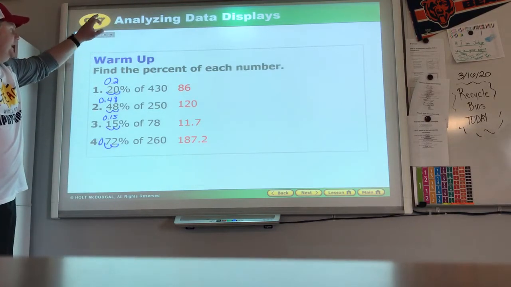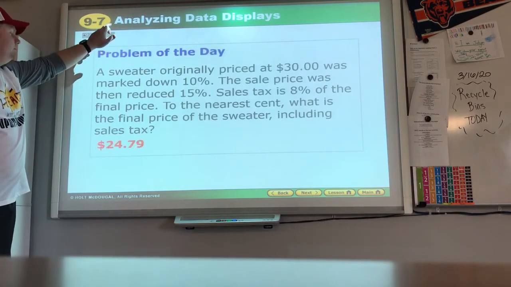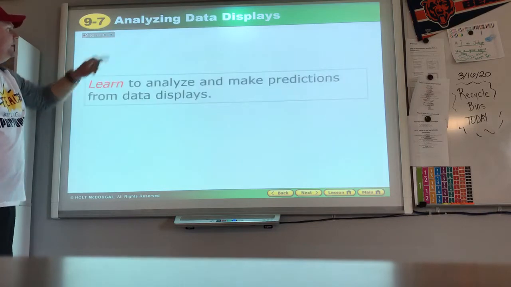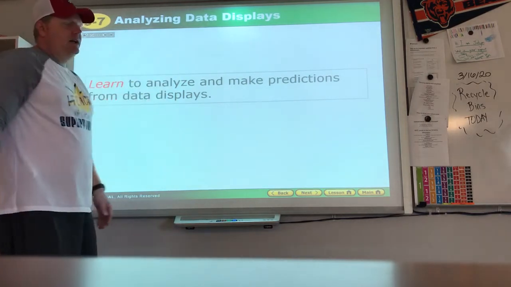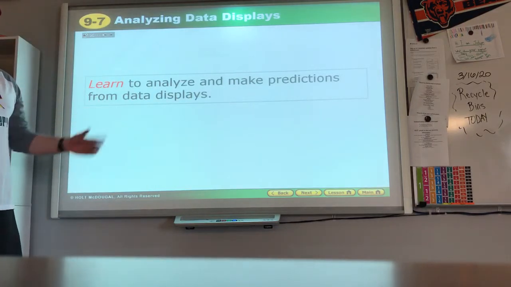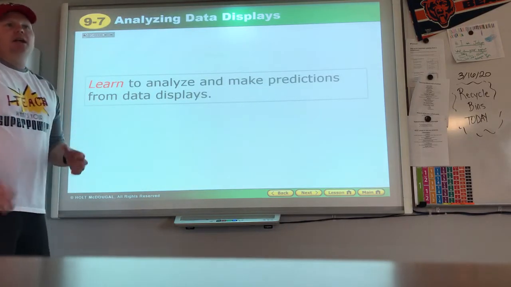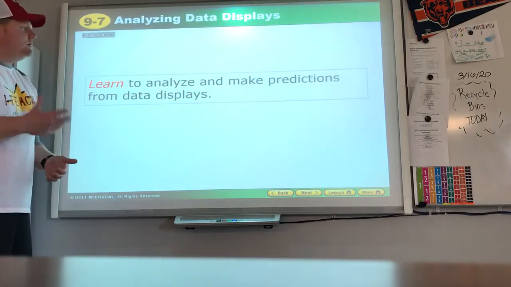Remembering how to do that is important in today's lesson. A sweater is $24.79 after all that. We learn to analyze and make predictions from data displays. We're going to look at the information we have and predict what's going to happen. That happens all the time in sales. Last year, this same style went with this kind of production rate, and we didn't have much left over. So we might use that estimate and do that again.